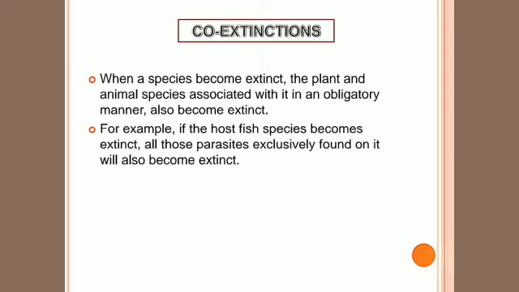Just like children depend on their parents, if one is not there, it is difficult to survive. In the same way, take a flower and a honeybee or an insect. If the honeybees or insects are not there, it will affect the flower for pollination. That means flower as well as honeybees are both important. This is called co-extinction.